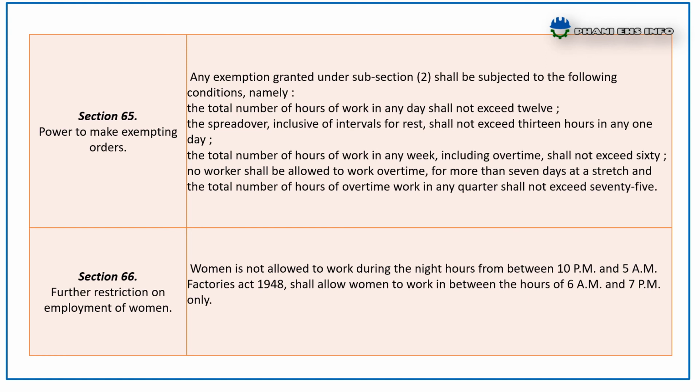Section 66. Further restrictions on employment of women. Women are not allowed to work during night hours, between 10 pm and 5 am. The Factories Act 1948 shall allow women to work only between the hours of 6 am and 7 pm.